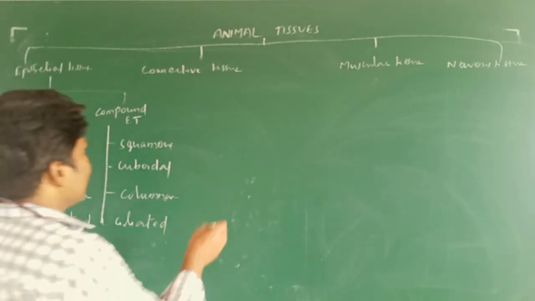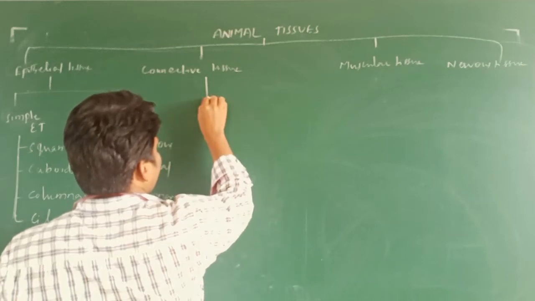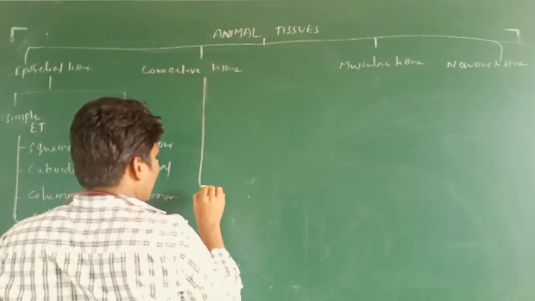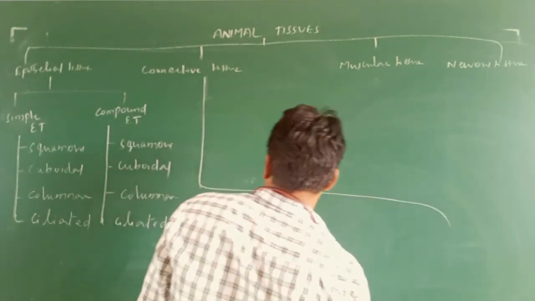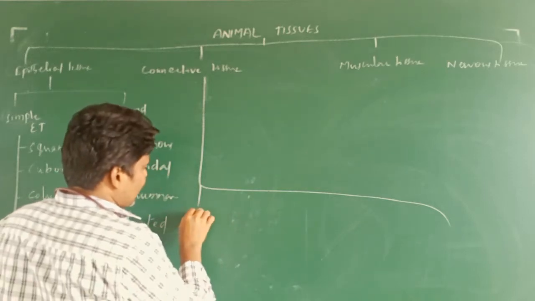And next here it is connective tissue, which is going to be differentiated into dense connective tissue.